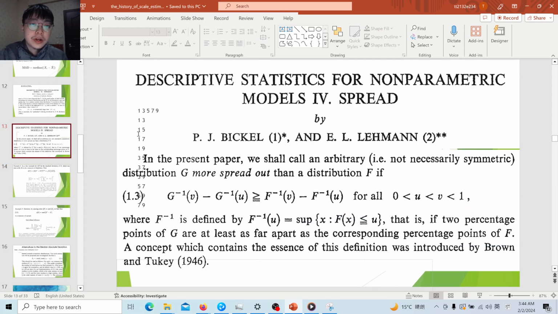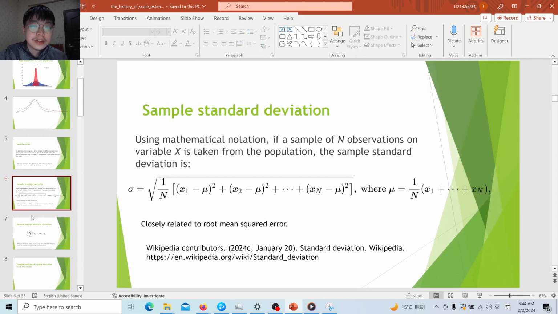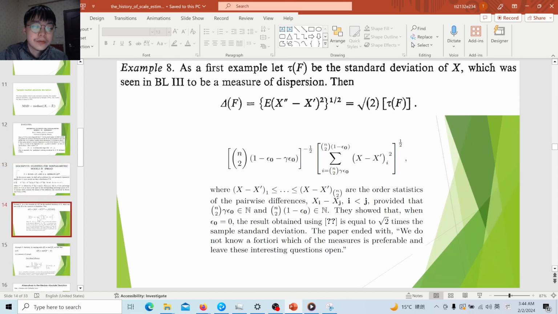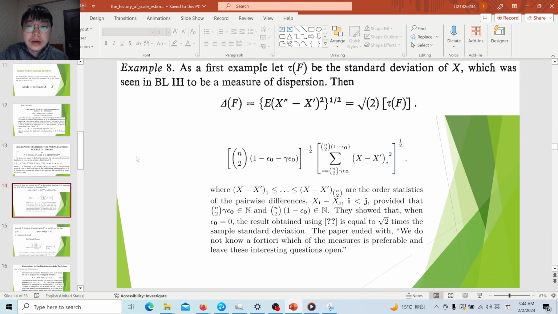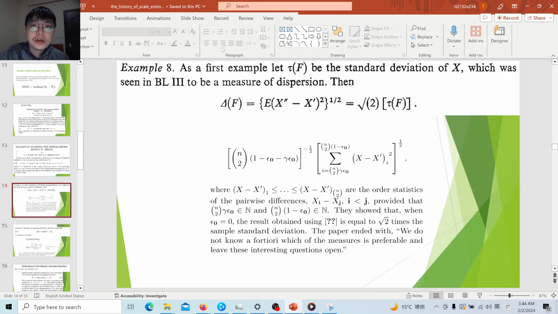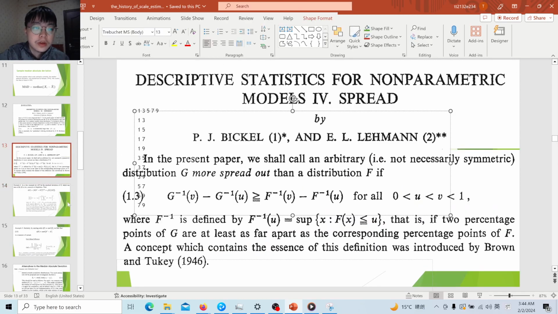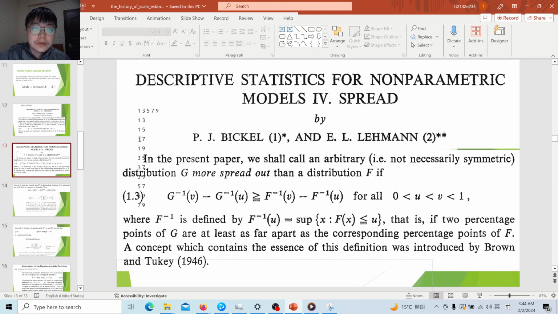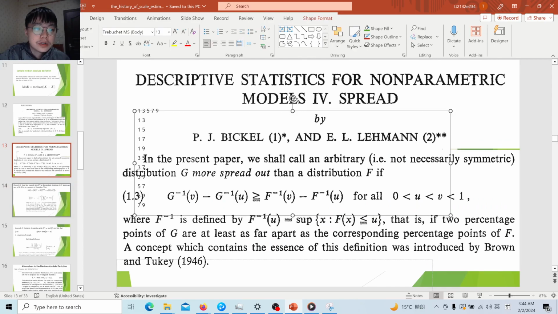So this is a very surprising result, because it shows a different method of computing the standard deviation. Previously, the standard deviation considered all the values, all the differences relative to the mean. But here it is the pairwise differences. If you use this way, it can also equal the standard deviation. And then in the final section of their paper, they show that an advantage of this approach is that it is possible to robustify the standard deviation.